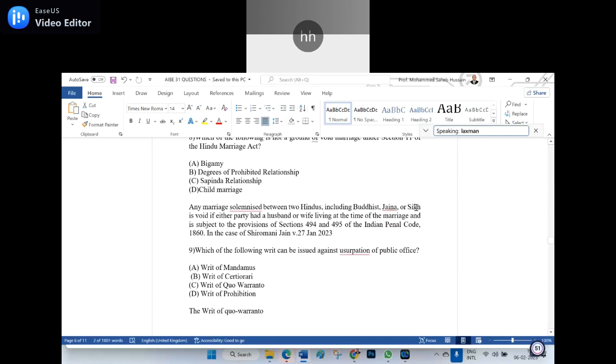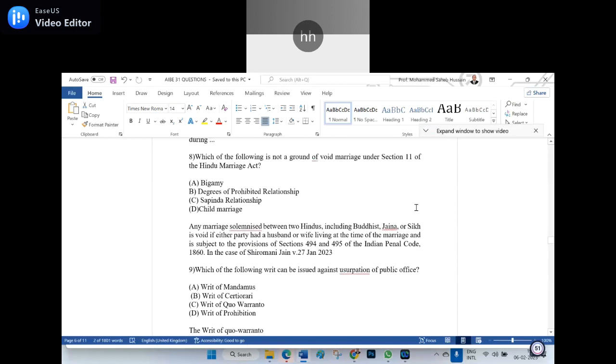Here it is given that a marriage solemnized between two Hindus, including Buddhists, Jains and Sikhs, is void if either party had a husband or wife living at the time of the marriage, subject to the provisions of 494 and 495 of the Indian Penal Code. So it deals with bigamy. So bigamy is one of the grounds. Of course, prohibited relationship, naturally it will not be done. Then sapinda. Child marriages, yes, can be made. You are right?